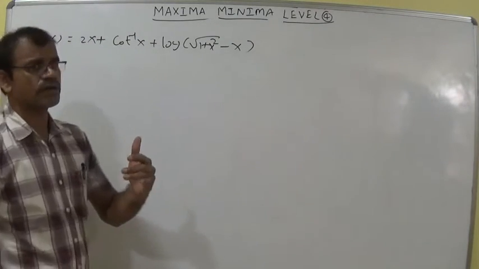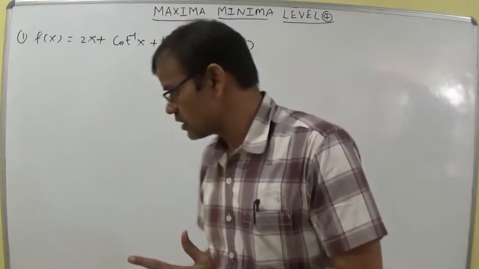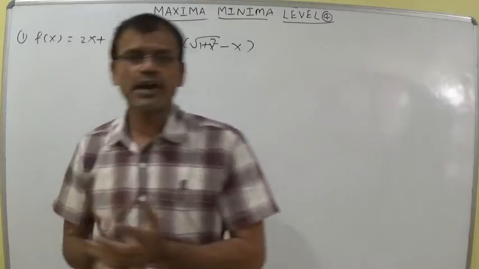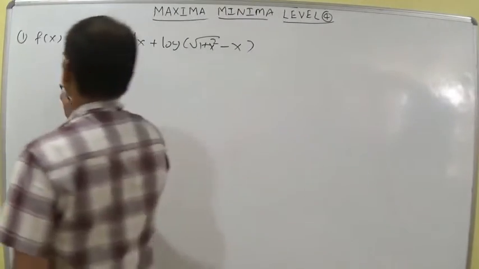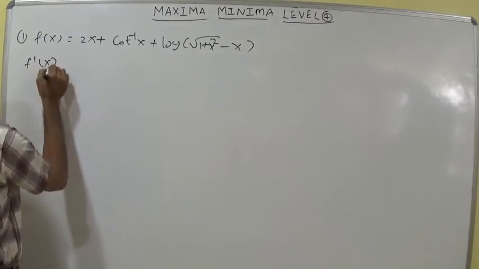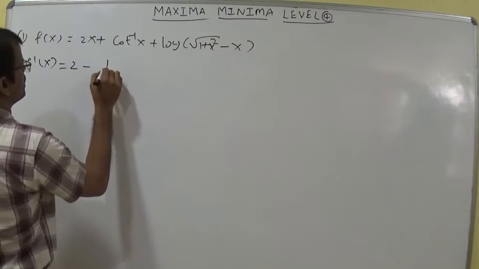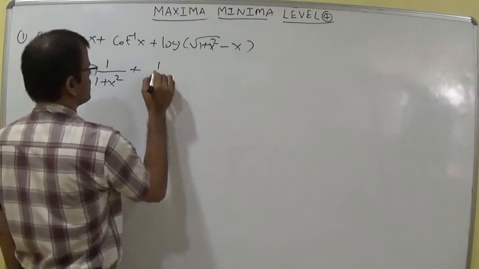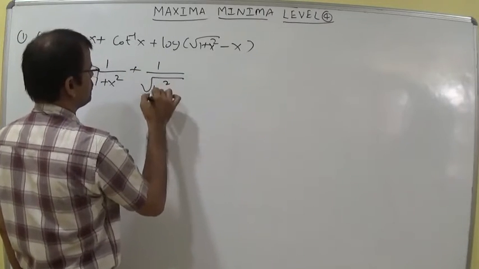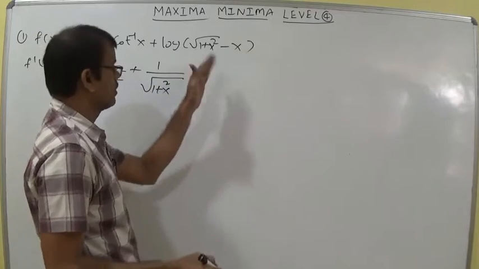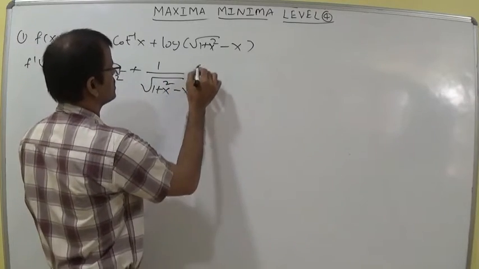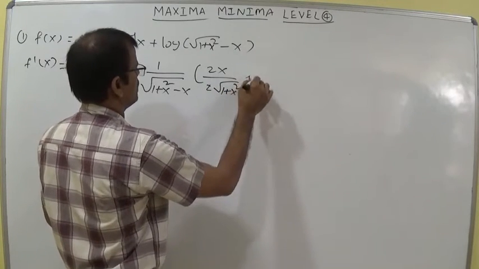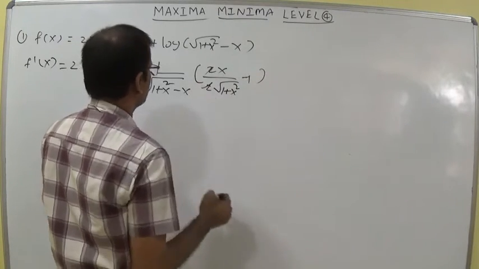So here he is not discussing min and max, he is discussing one increasing function. According to the options you should verify. F dash x I am writing here. F dash x is equal to 2 minus, here cot inverse x derivative, minus 1 by 1 plus x square, plus here you can write log x derivative, 1 by root of 1 plus x square minus x into this derivative 2x by 2 root of 1 plus x square, minus 1. 2 and 2 will be getting cancelled.